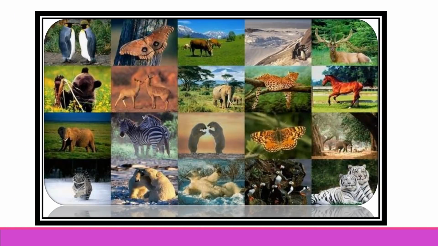Each animal has different characteristics, means having different features. Animals have body parts like a head, a neck and a torso. Torso means the main part of the body except head, arms and legs. Whatever remaining part of the body is there is called a torso.